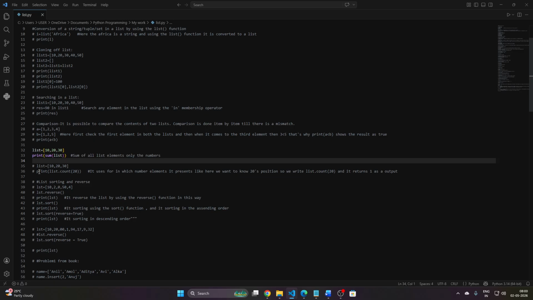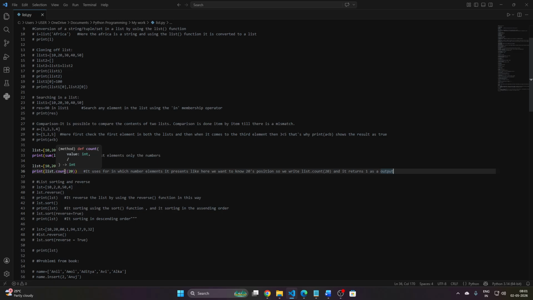And if I want to count how many times an element appears in the list, here I wrote the list equal to 10, 20 and 30. If I want to count how many 20s are there, then I use the count function.